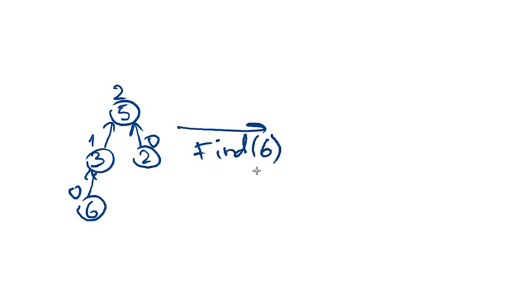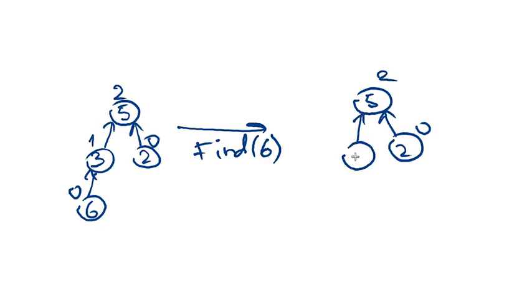This will reattach 6 to the current root of this tree. So what we get is the following: 5, 3, 1, and also 6 now stays here, right? So we see that the height of this tree is equal to 1.